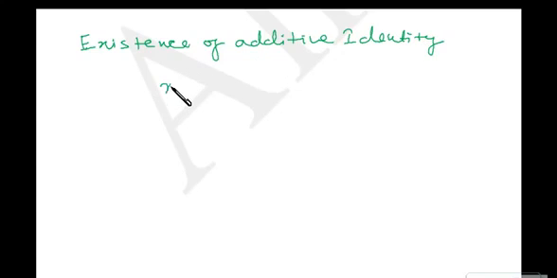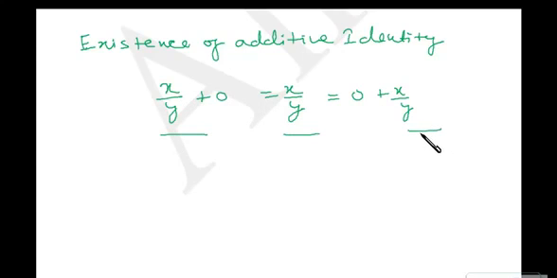Suppose I have a rational number x by y. If I add 0 to it, still I'll be getting x by y only. Okay, so x by y plus 0 is x by y, or 0 plus x by y. Okay, so all the three things are same. So if we add 0 to any rational number, we'll be getting answer as that particular rational number only.